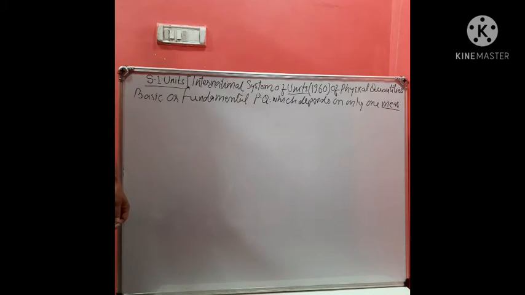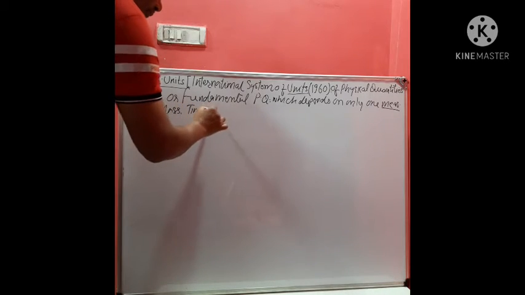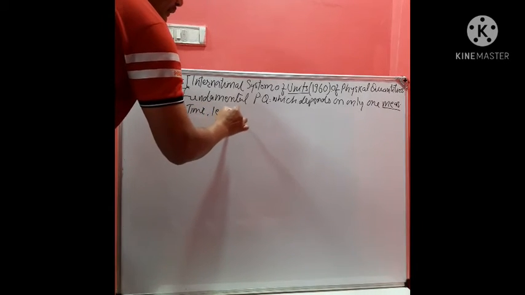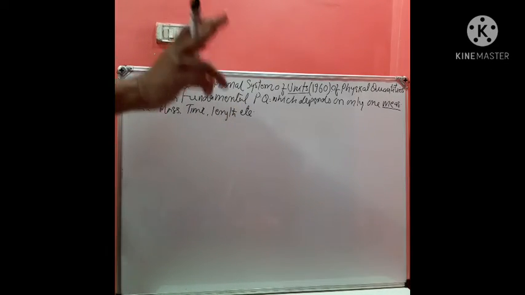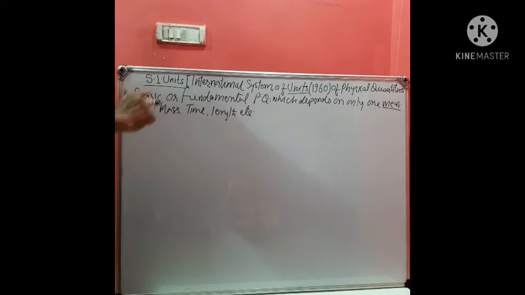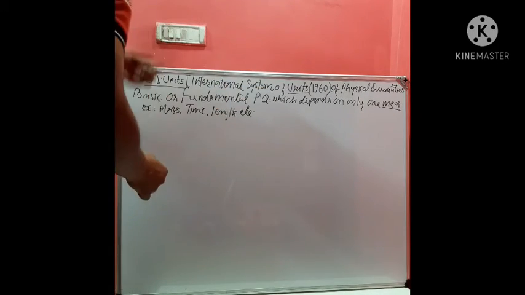Like time, like mass, it requires only one measurement. Examples: mass, time, length, etc. So these physical quantities require only one measurement. Therefore, these are called basic or fundamental physical quantities.